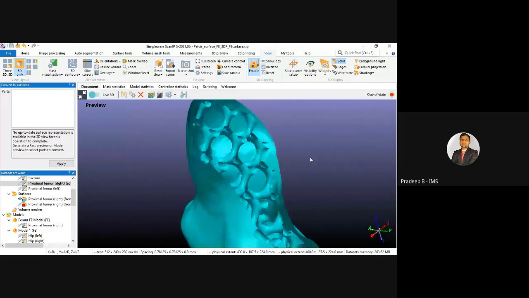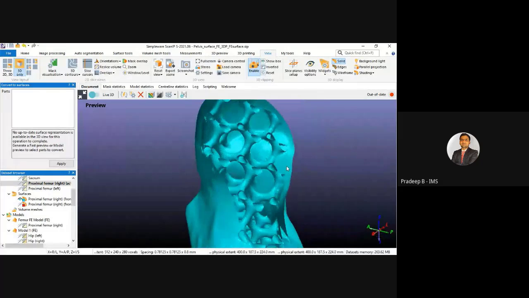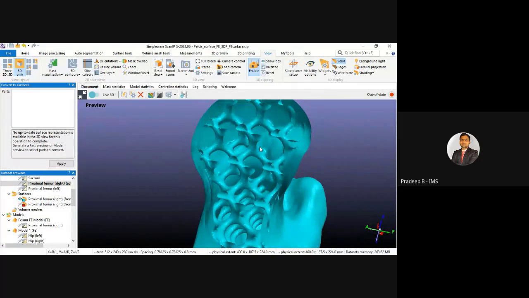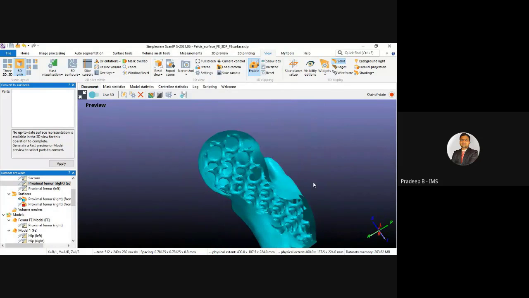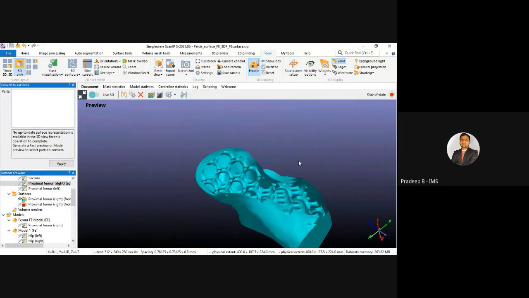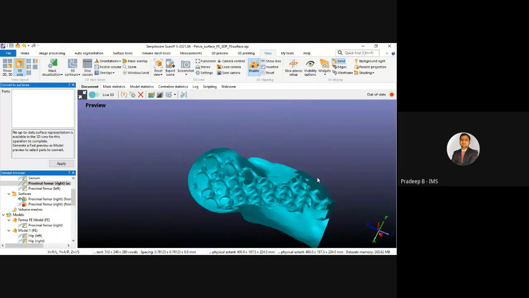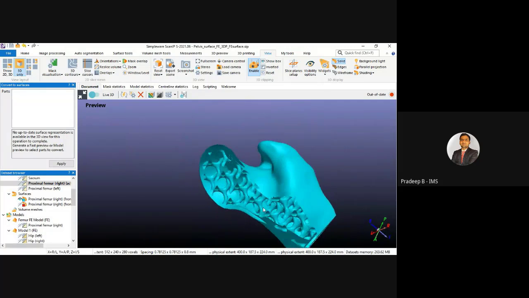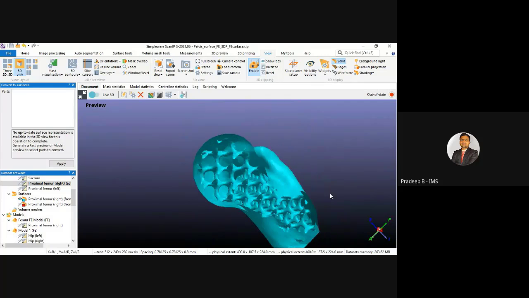Okay, so we can see here the type of lattice structure we have provided. So this is just for teaching purposes. If we don't need the inner cavity, because we know that bones also have some cavities, the bone marrow, so for 3D printing, we don't require that internal part.